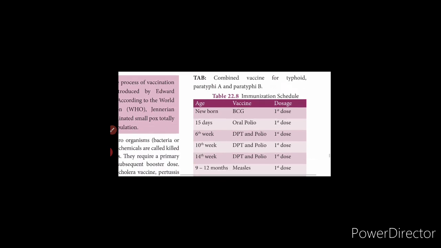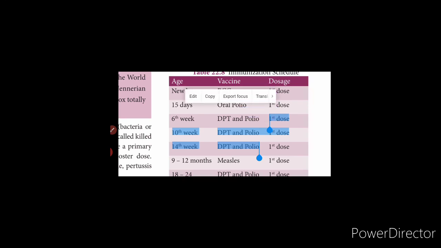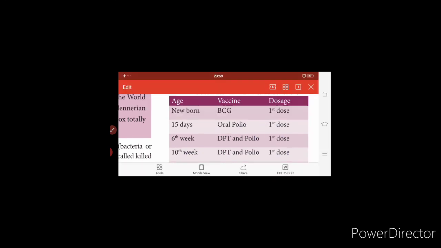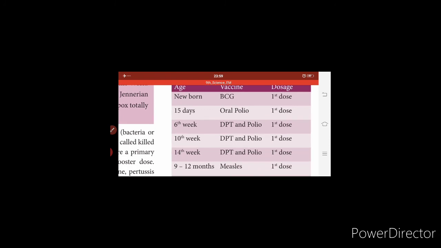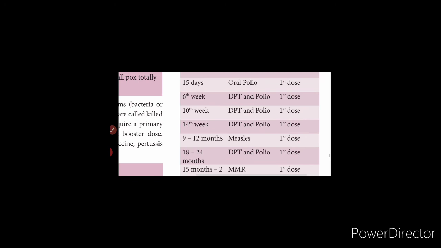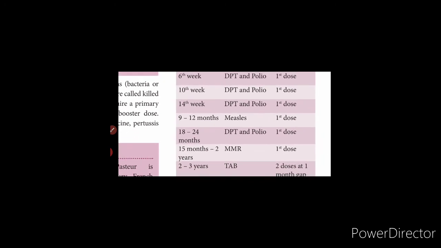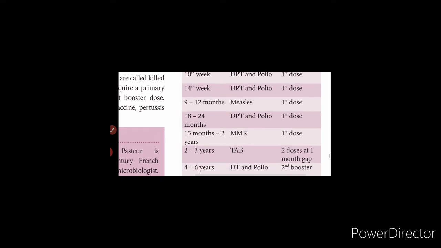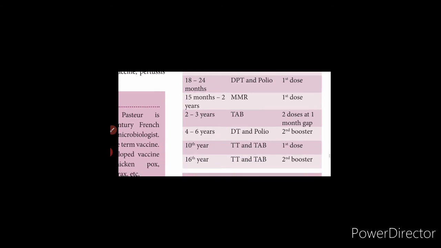This is the important immunization schedule, and it has a tabular column: age, vaccine and dosage. Newborn: BCG first dose. In 15 days: oral polio first dose. 6th week: DPT and polio first dose. 10th week: DPT and polio second dose. 14th week: DPT and polio third dose. 9 to 12 months: measles first dose. 18 to 24 months: DPT and polio booster.